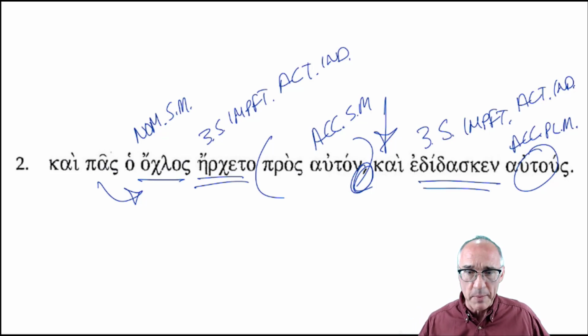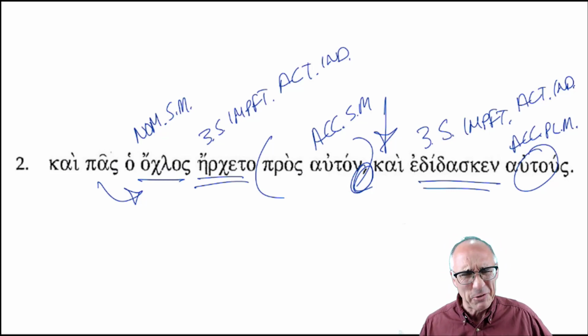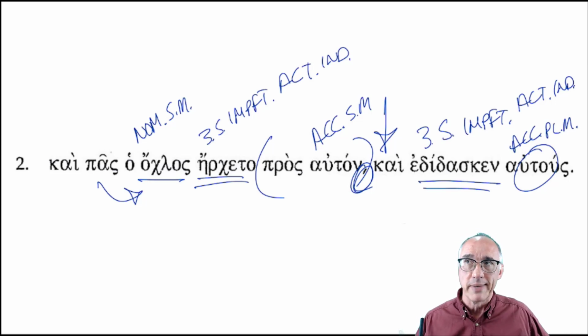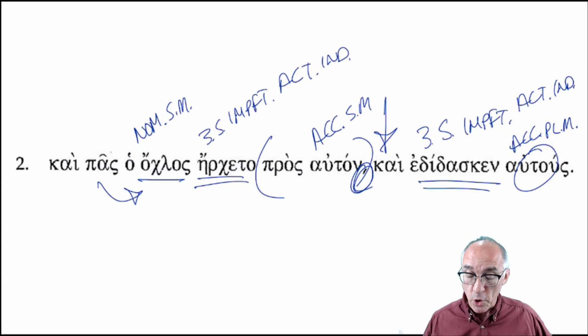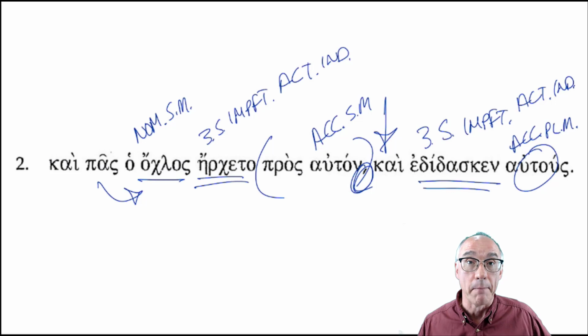The whole crowd was coming towards him, and he, especially the placement of the edidasken next to the auton. And he was teaching them. Who else would it be? Autos, he was teaching them. We just don't have enough context, so I'm going kind of with a gut feeling, kind of with, probably understanding what this is talking about. And the whole crowd was coming towards him, and he was teaching them.